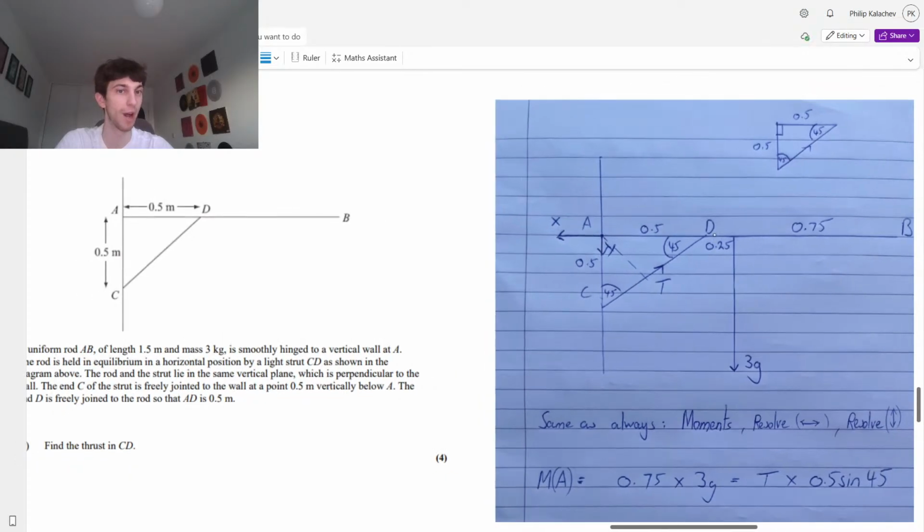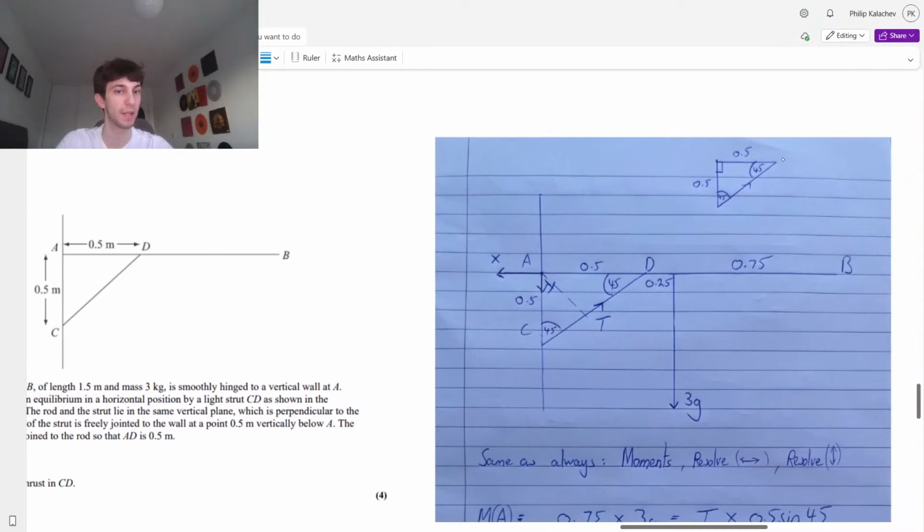Remember, guys, this force is not at D. It's not a reaction force. Do not get this mixed up with ladder questions where you have like a peg or a ball or something. This force goes all the way up like this. You can always extend these forces, whether it's a rope or a strut or whatever other word they use. It's not a reaction force at D. This is just an ongoing rotational force.